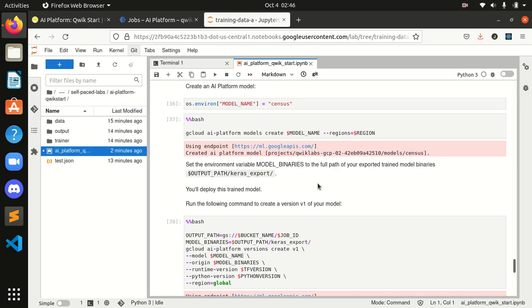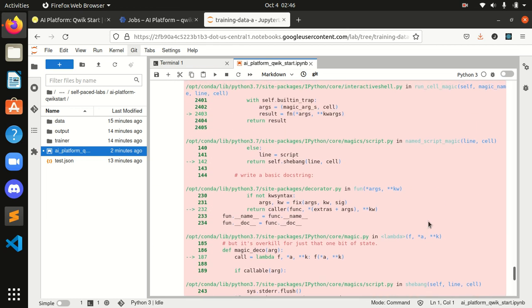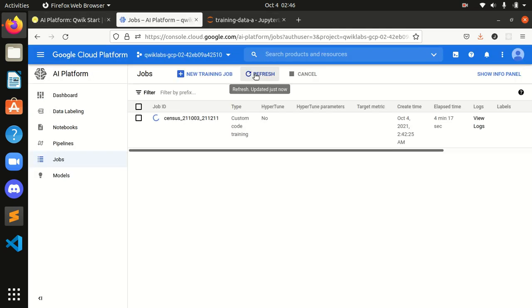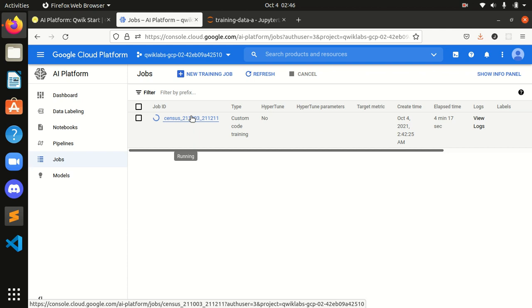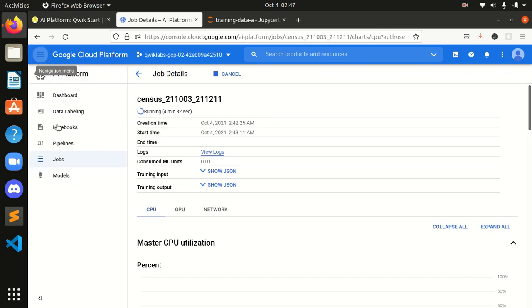Let's wait for some time more, guys, to run this command. It won't complete because first of all this has to be complete. Let's refresh it. It is taking some time. As you can see, it's already taken 4 minutes 17 seconds elapsed time. Let's check some functions over here. Okay guys, it's taking some time.